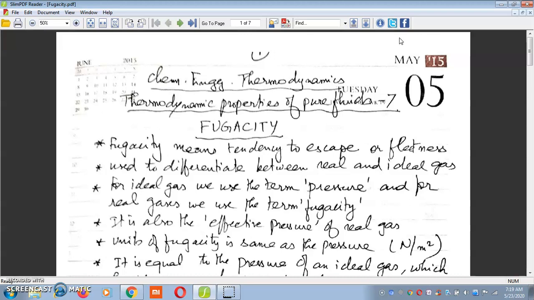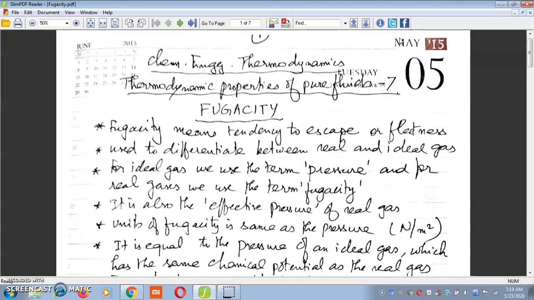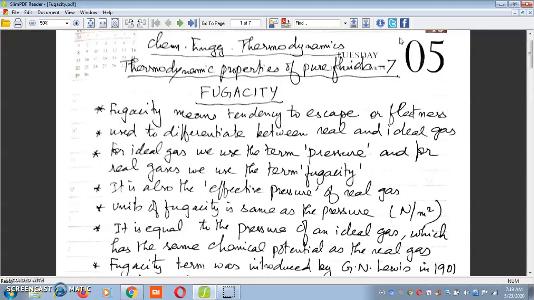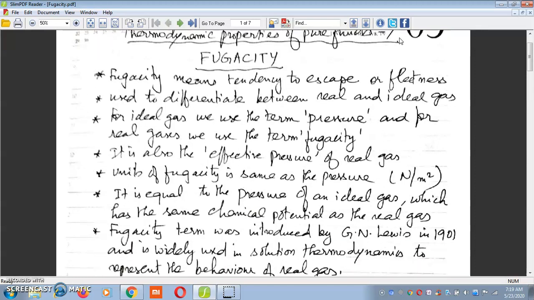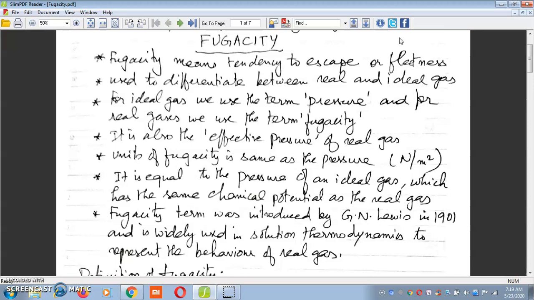For the ideal gas, we use the term pressure, and for real gases, we use the term fugacity. It is also sometimes referred to as the effective pressure exerted by a real gas. Since fugacity is similar to pressure, they have the same units. In the SI system, the units of fugacity and pressure are Newton per meter square. The term fugacity was first introduced by Dr. G. N. Lewis in 1901, and it is widely used in solution thermodynamics to represent the behavior of real gases.